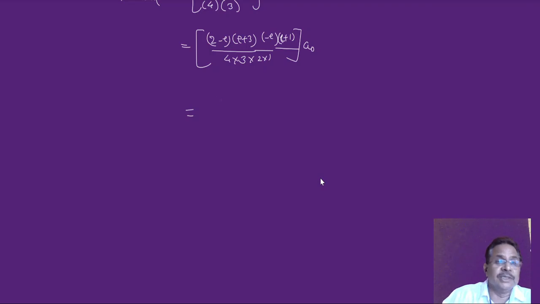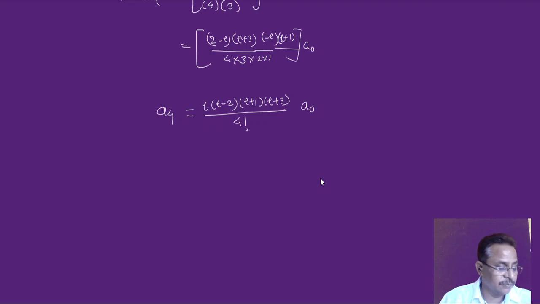So I'm rearranging this. First I'll write this l to be here, l into l minus 2. How? This is a minus sign, l minus 2 will be now minus, so minus minus will become plus, so I can write l into l minus 2. Then it is l plus 1 into l plus 3 divided by 4 into 3 into 2 into 1, which is 4 factorial, multiplied by a0. So I got a4 is this.